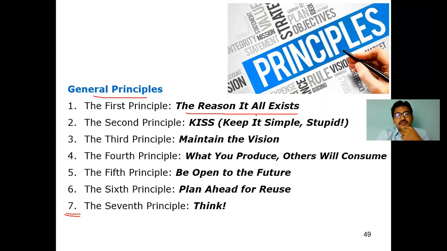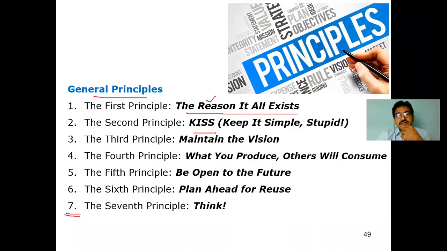So we have to find out the reason it all exists or not. What are the reasons, whether it is available or not, if it is available, how much is available, how much is not available. We have to study about this principle, the reason it all exists.